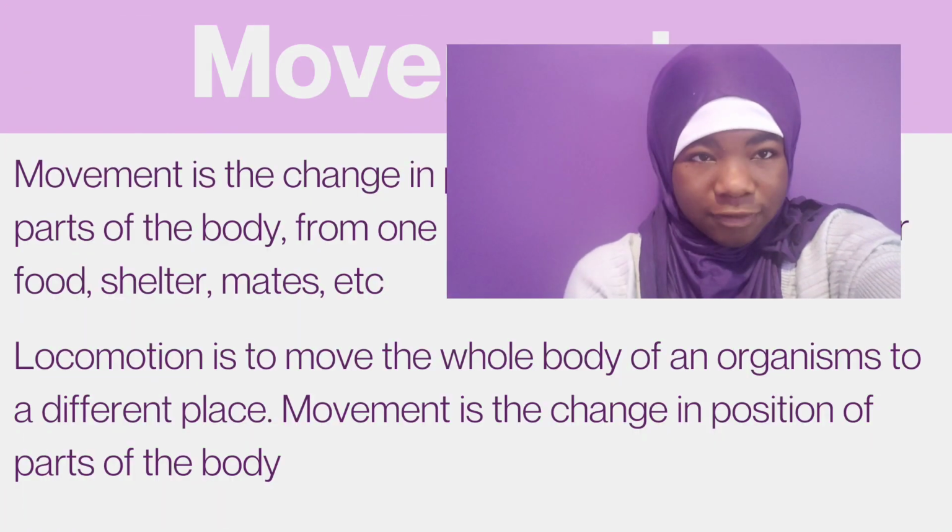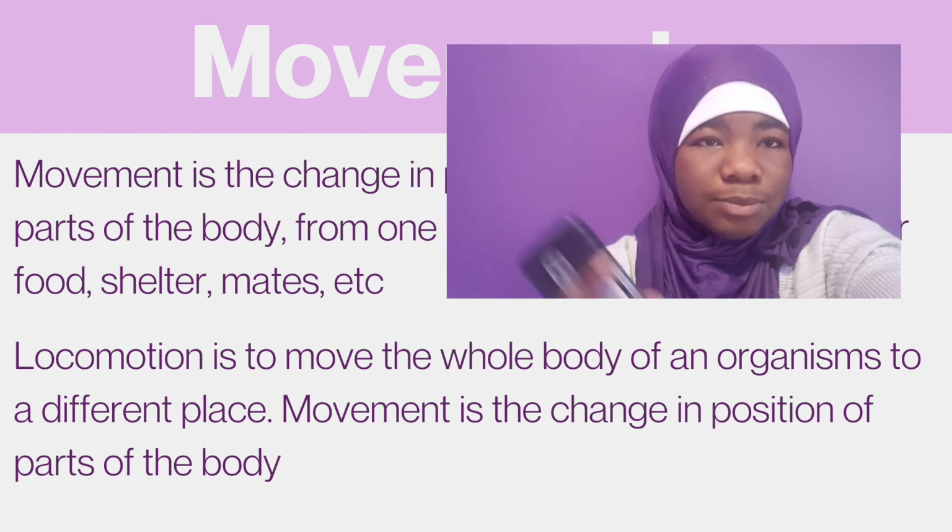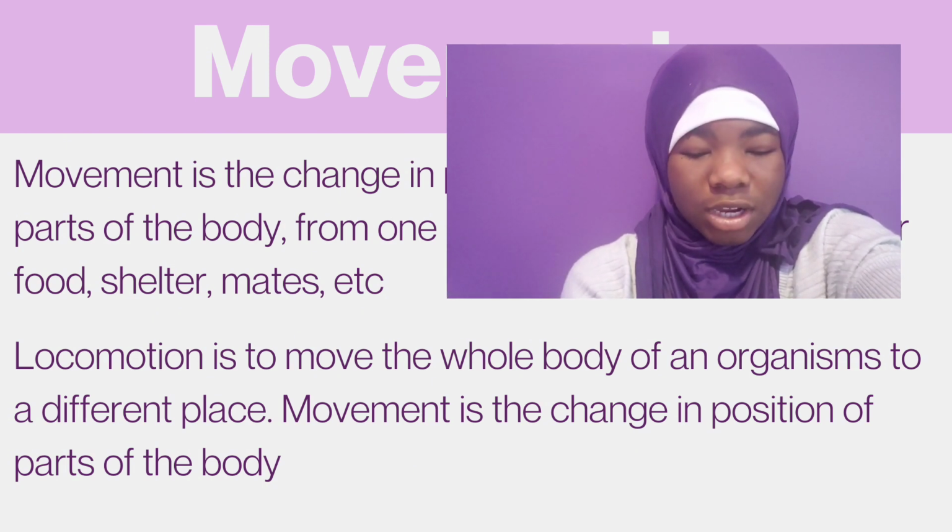Okay, so we have to remember the difference between locomotion and movement. Locomotion is when something gets up and moves somewhere, like it wants to go and hunt, or go and eat or something. But movement is just when a little part of it moves. The leaves of a plant can move, the vines of a plant can move, but a plant cannot get up and go somewhere else. So a plant can move but cannot locomote, but an animal can get up, go somewhere, come back and do everything. That's locomotion, so remember that. So locomotion is to move the whole body of the organism into a different place, and movement is the change of position of an organism.